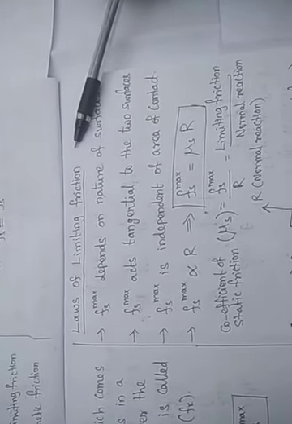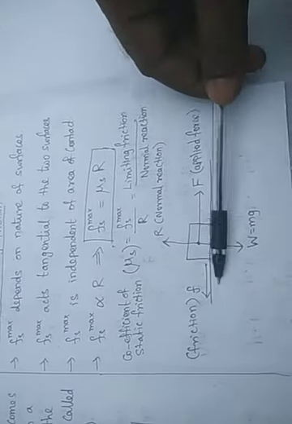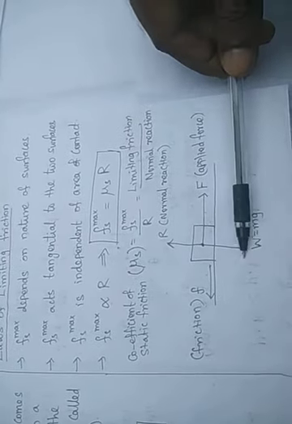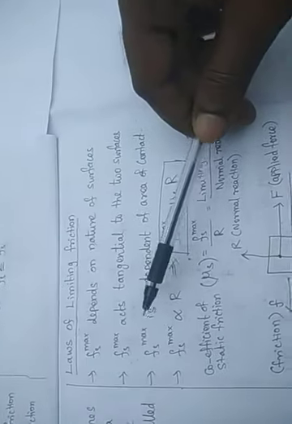Laws of friction. First we are going to see the laws of limiting friction, that is static maximum friction. The static maximum friction depends upon the nature of the surface. It acts along the tangential to the two contact surfaces. Always the friction force acts along the tangential, that is along the surface of the contact surfaces. Then the limiting friction is independent of the area of contact.